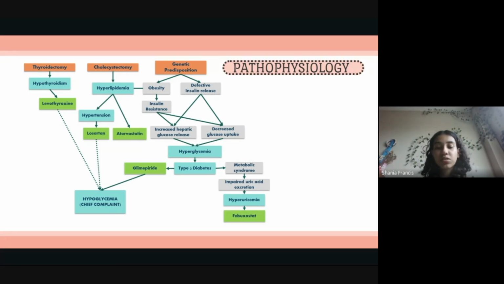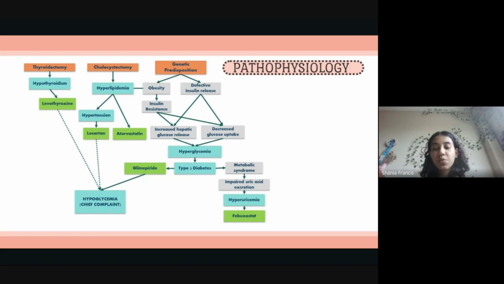Cholecystectomy-related fat metabolism changes contribute to hyperlipidemia and insulin resistance, impairing glucose regulation. Hypertension and hyperlipidemia often coexist, requiring losartan and atorvastatin, which can indirectly affect glucose metabolism. Genetic predisposition to obesity and diabetes leads to insulin resistance, where the cells fail to absorb glucose efficiently, causing unstable blood glucose levels. Metabolic syndrome can worsen glucose control.